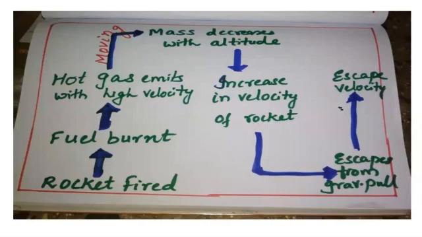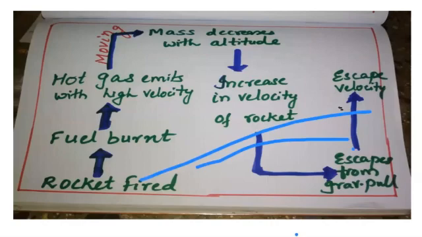So as it is going higher and higher, at a certain point, what happens? The gravitational pull of the earth will be reduced. Okay. So at that point, the rocket will move freely, that is, it will escape into the space. That is, no gravitational pull will be there, so it can move in any direction in the space. That point is called the escape velocity. So first it will be going only in one certain direction, then later on it will change its direction when the gravitational pull is not there. So this point is called the escape velocity.